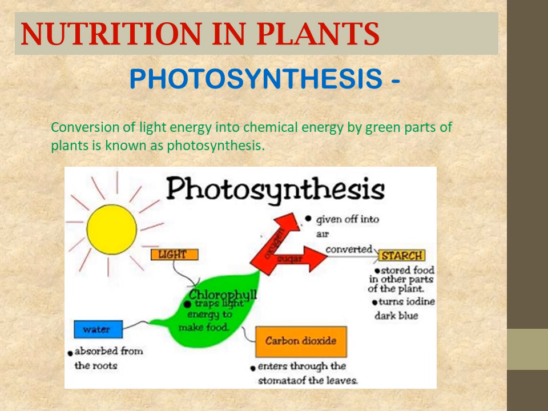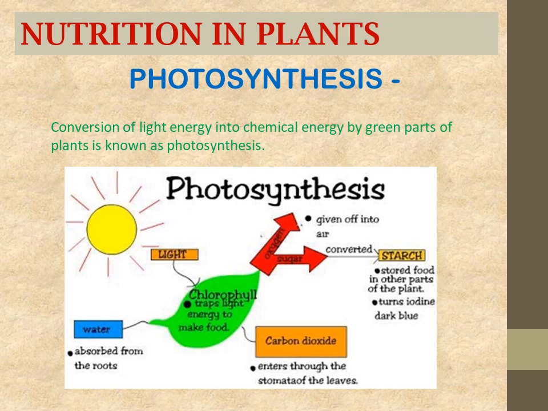just the process in which the plant synthesizes its own food in the presence of light, water, and chlorophyll. But here we will simply say that it is the process of conversion of light energy into chemical energy by green parts of plants. So how is this energy converted? See, this is the sun, this is the plant, and we know that photosynthesis occurs in the leaves. And we know that chlorophyll is needed for trapping the sunlight.